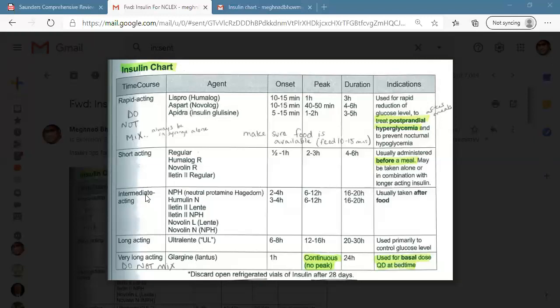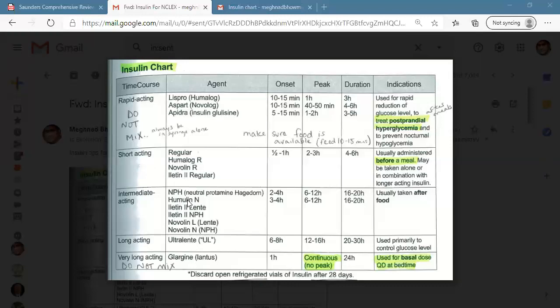Intermediate insulin is called cloudy insulin, but short acting insulin is called clear insulin. So if you need to mix short and intermediate insulin, we always withdraw the regular insulin first. Regular insulin is clear insulin, right? And NPH is a cloudy insulin.